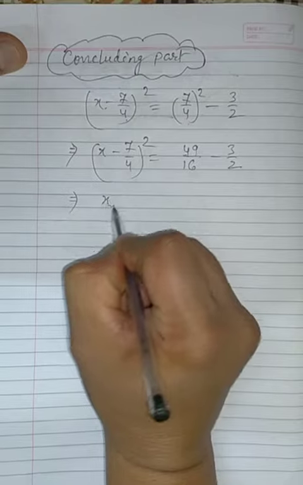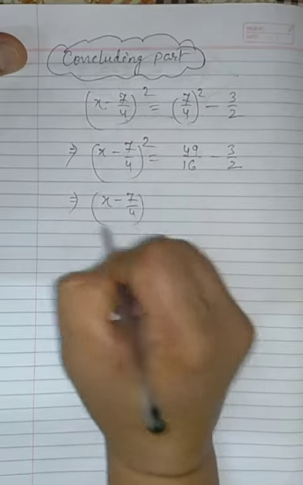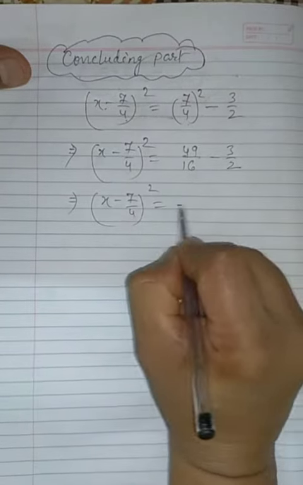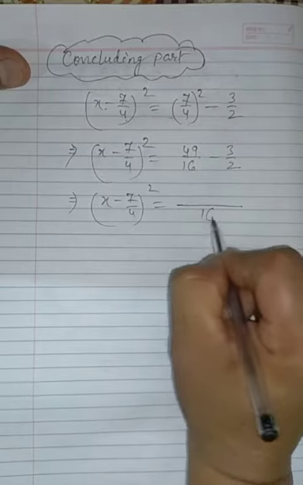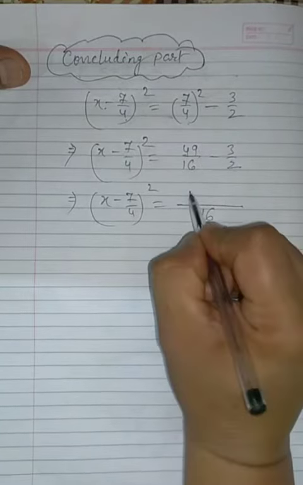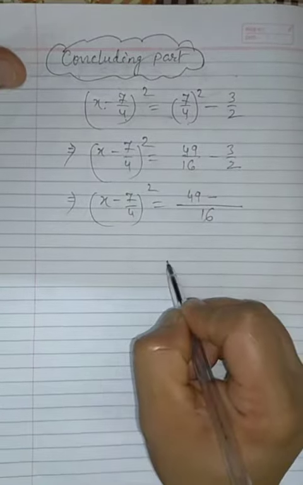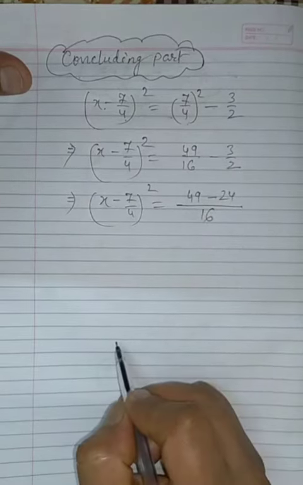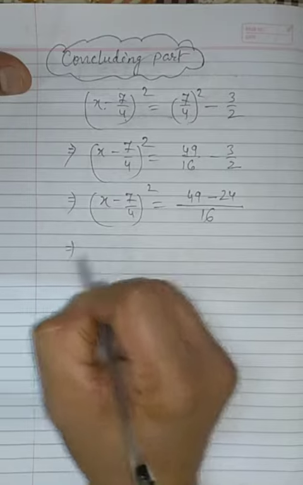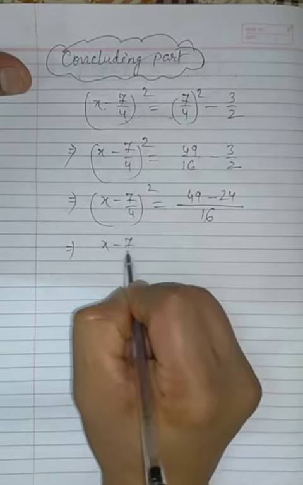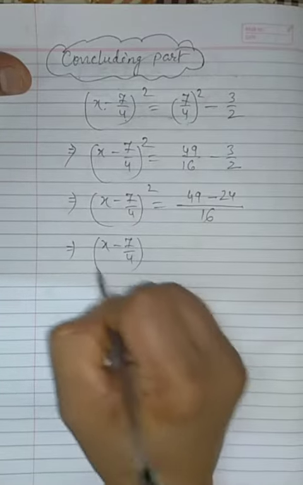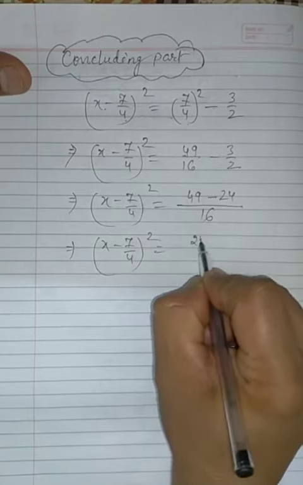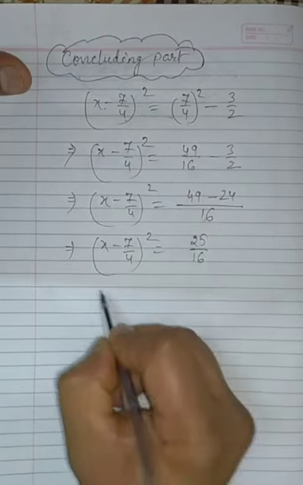That implies (x − 7/4)² = if we take the LCM, it is 16, so 49 minus 24. That implies (x − 7/4)² = 25/16.